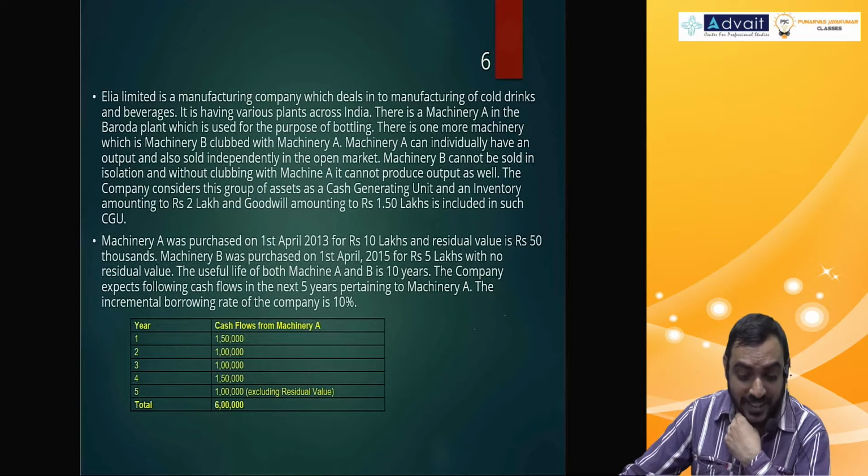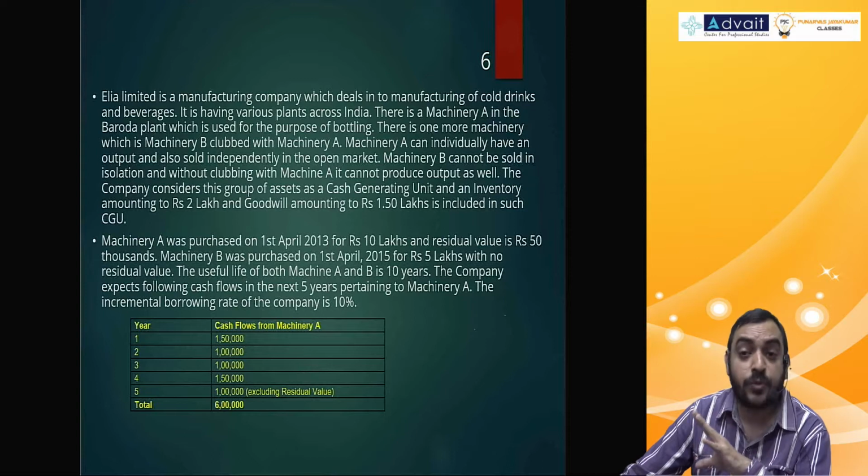Of course, if it is beverage cold drinks, you need bottles. You can't just sell them directly. It's not Tirtha, otherwise you could have sold directly. There is one more machinery, machinery B, clubbed with machinery A. Machinery A can individually have an output and can also be sold independently in the open market. Machinery B cannot be sold in isolation, and without clubbing with machine A, it cannot produce output as well.